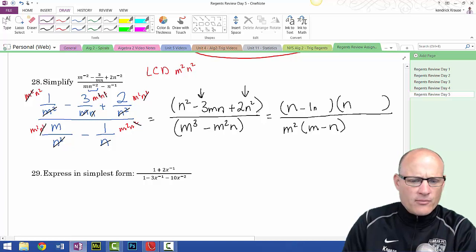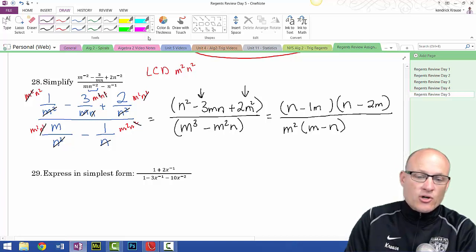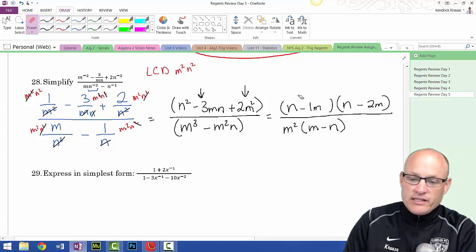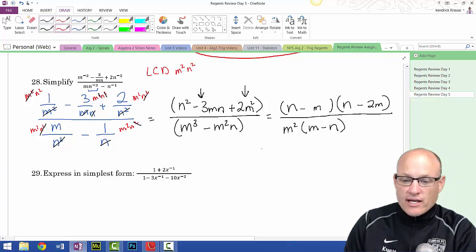These should be m's. Minus 1m, minus 2m. So these multiply to positive 2m squared, and it's negative 2mn, and negative 1mn makes negative 3mn. So I don't necessarily need this 1 here. That might be a little bit of confusion. So now I can start canceling stuff.